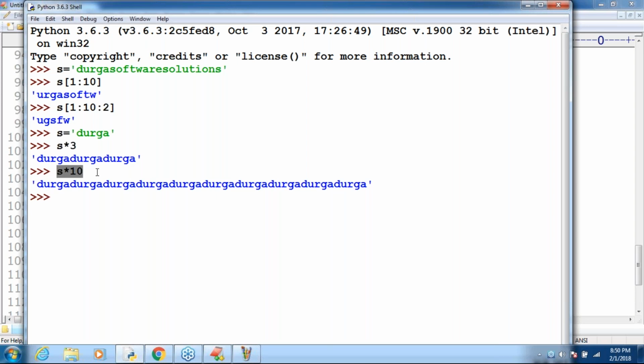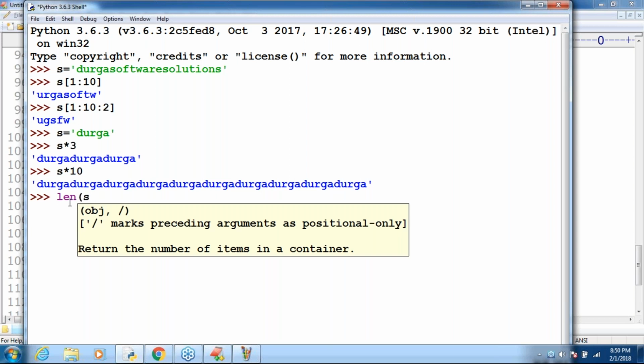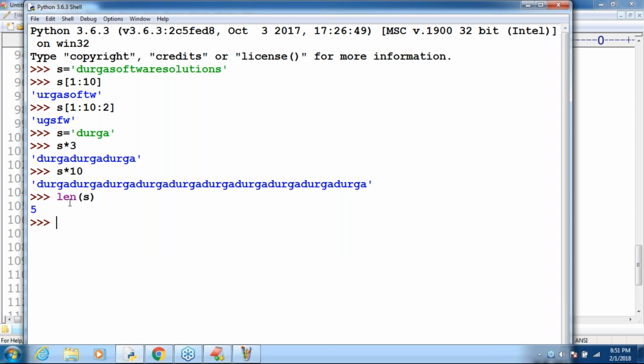Whatever I'm covering, don't think it applies only to strings; we may use it somewhere else also. All those things I will discuss in the next sections. Remember, if you want to find the length of the string, length of S, what is the answer? 5 by default. This is about the str concept.